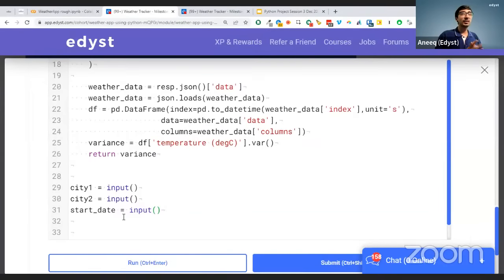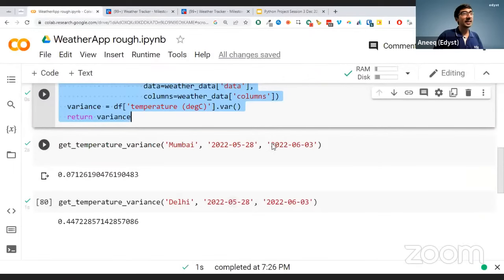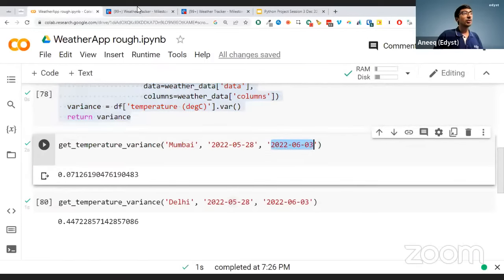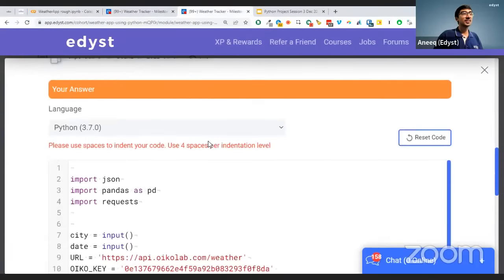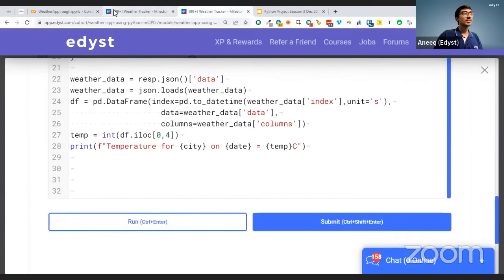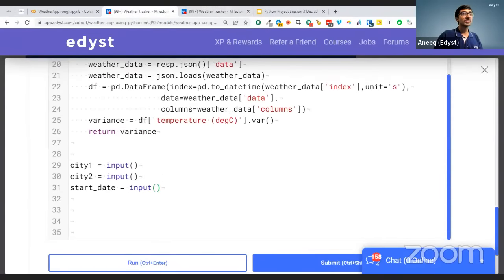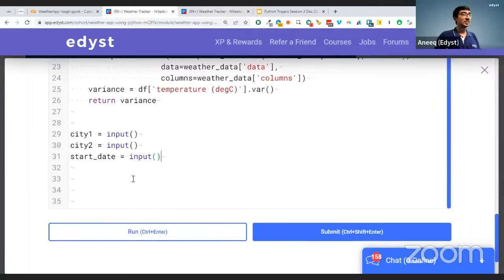But how do I get the end date, everyone? How will I end up getting the end date for this? I got the start date. Remember, in our thing, end date, I manually did it. But how do I get the end date here? How will I get the end date over here? Start date plus 7, yes, that's true. But the start date is a string. How do you do plus 7 just like that? And it's always plus 7 because 28 May plus 7 will give me 35. All right? Yeah, getting the issue here, everyone.